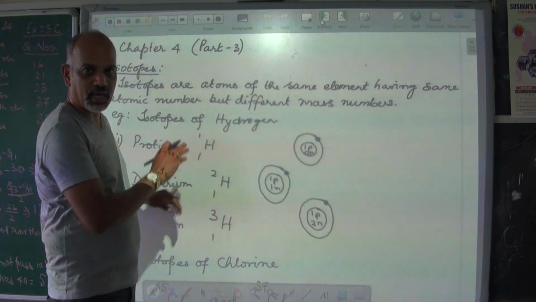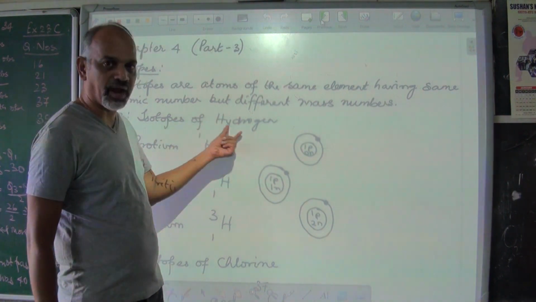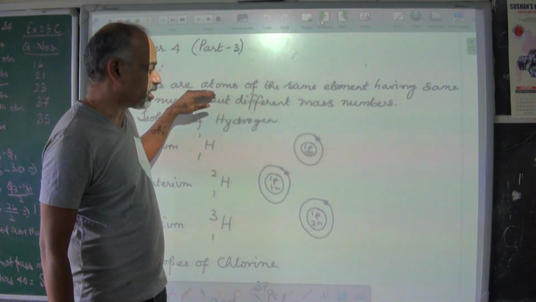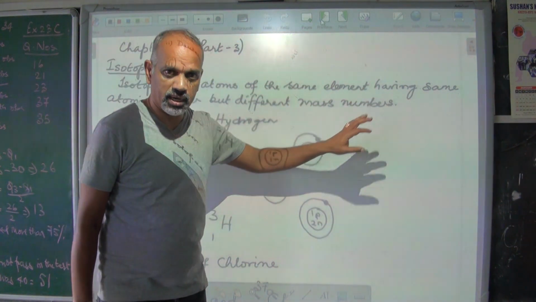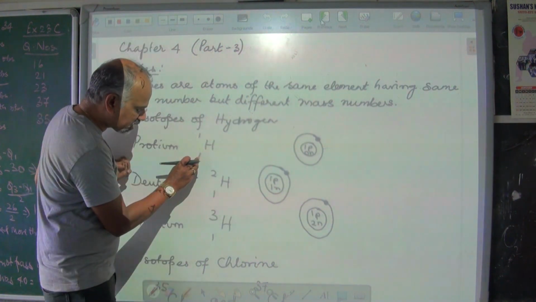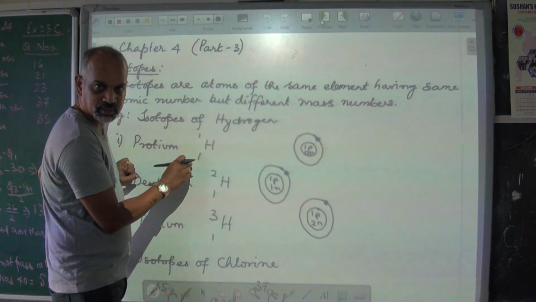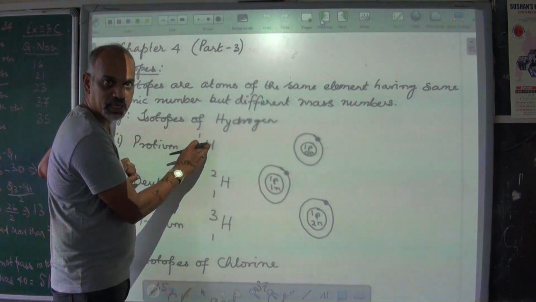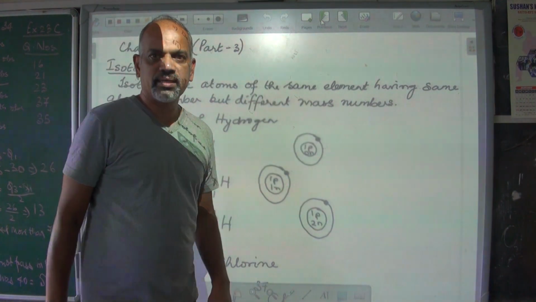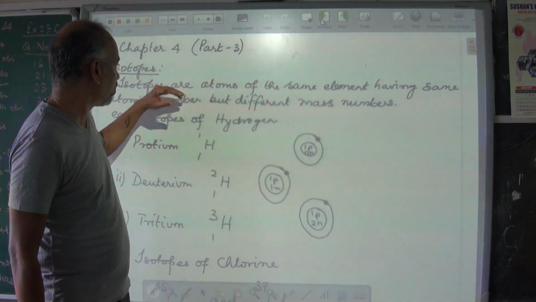It says isotopes are atoms of the same element. Like say for example, isotopes of hydrogen. There are 3 isotopes of hydrogen, having the same atomic number but having different mass number. The atomic number, that's the number which is below, this will be same for all the atoms, but their mass numbers will be different. So you can say that they have the same atomic number but different mass number. That's the definition for isotope.